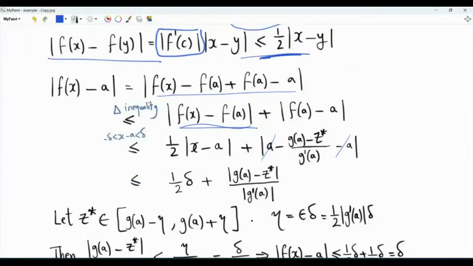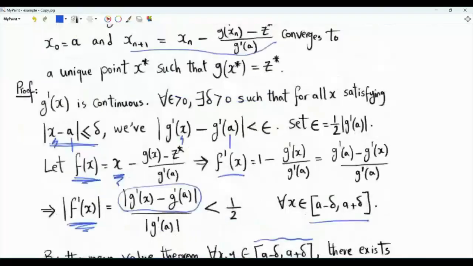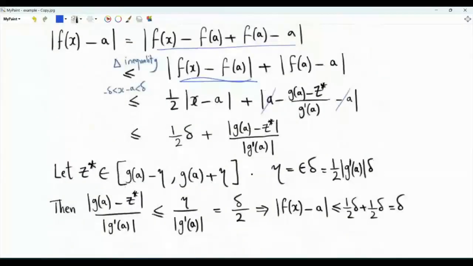Now suppose that we restrict ourselves to choosing z* in the interval from g(a) - eta to g(a) + eta, and eta is epsilon times delta. So let's remind ourselves what epsilon and delta are. Epsilon is chosen to be this positive quantity, 1/2 the magnitude of g'(a), and delta is the separation between x and a that ensures that this magnitude is less than 1/2 of the magnitude of g'(a). So we will choose this neighborhood of g(a) such that eta is 1/2 the magnitude of g'(a) times delta.